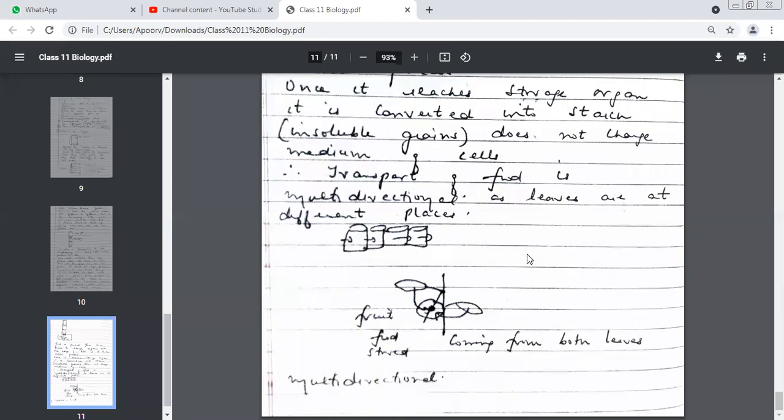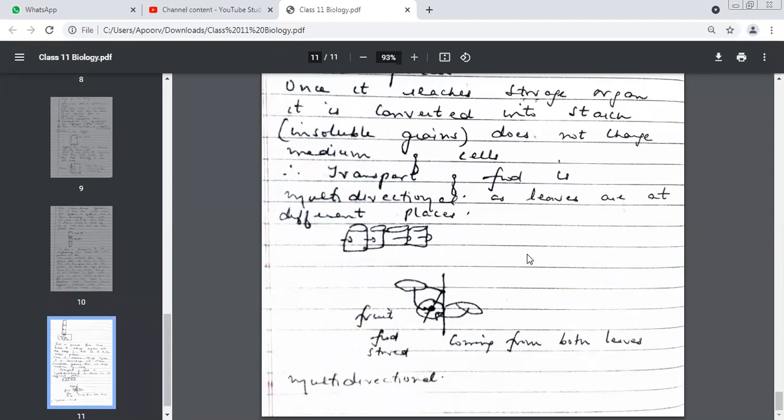Yes. We also talked about active transport of minerals and passive transport of minerals. We talked about factors which affect the rate of transpiration. And lastly, we talked about transport of food. Which hypothesis is this? Mass flow hypothesis. Very good. Which is explained by which theory? Source to sink theory. Very good. So when we say source in a plant, we actually mean what? Leaves. And sink could be any area where food is stored.